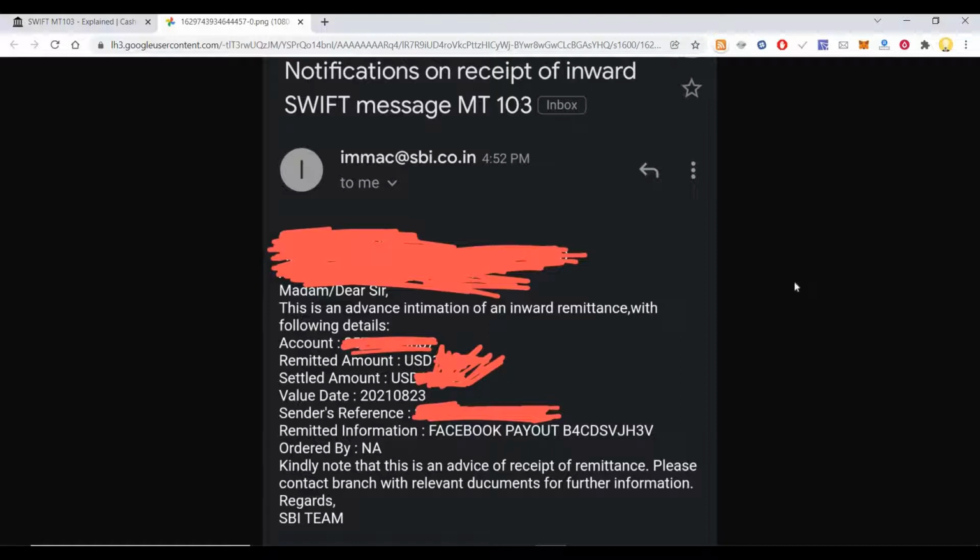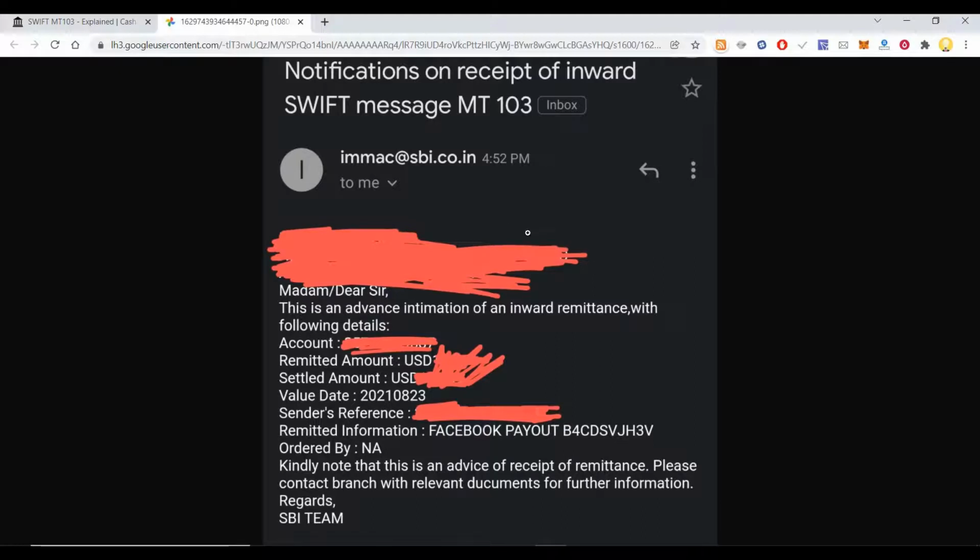Once you get this, what it means is, there are cases where I have even received it the same day. At the end of the day, the money got credited into my bank account, but it can take up to 4 to 5 days for this payment to process and to reflect in your bank account. So far, I have never had to contact the bank to get this money transferred into my bank account, and that is the same experience I saw with other people also.